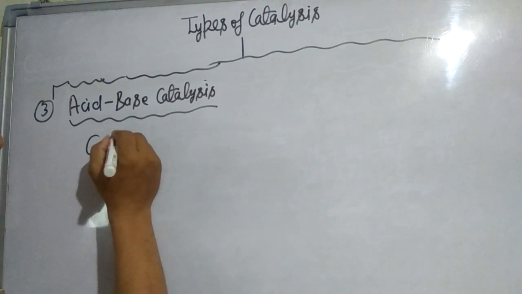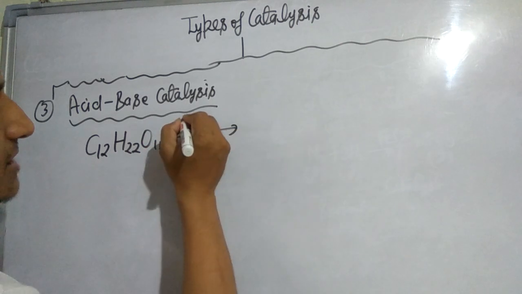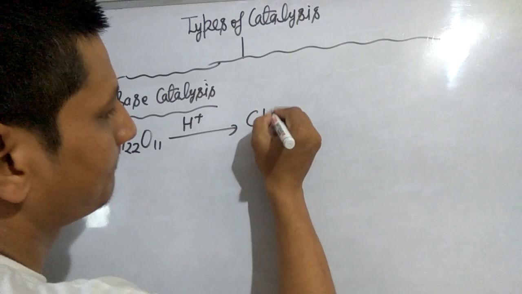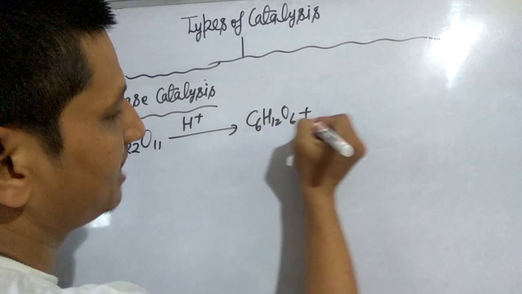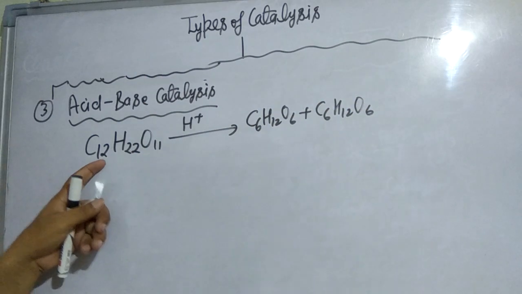Here sugar C12H22O11 in the presence of acid, hydrogen ion, gives glucose and fructose C6H12O6. Look here, this is sugar.